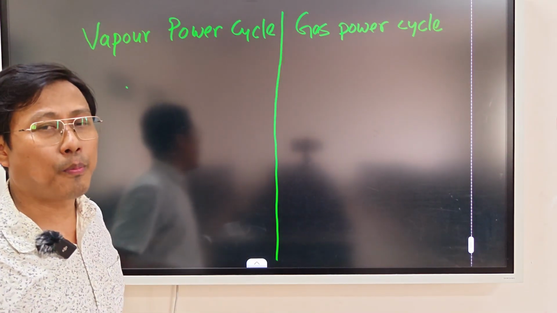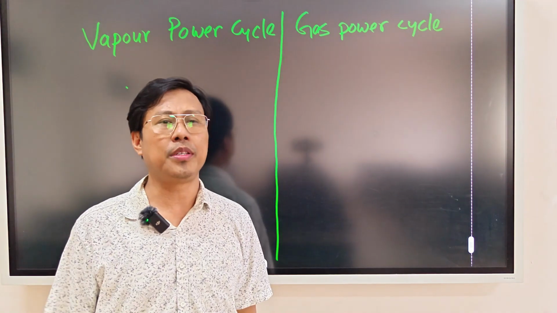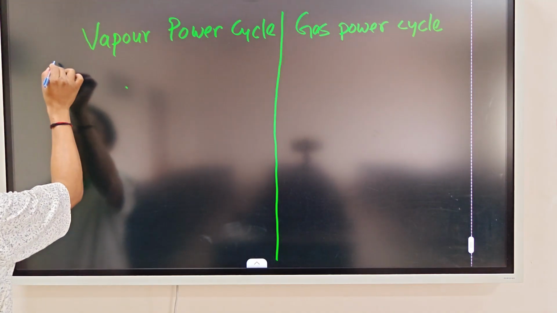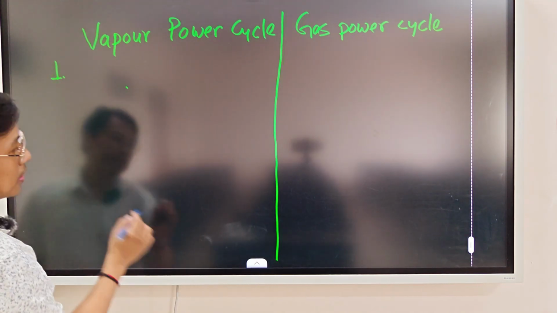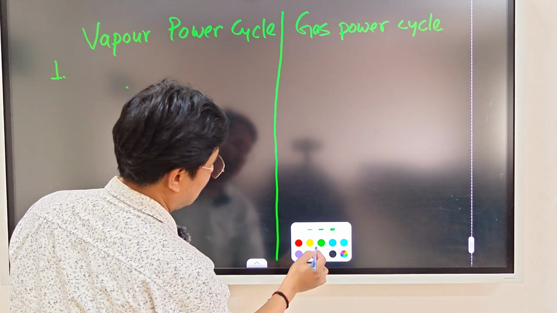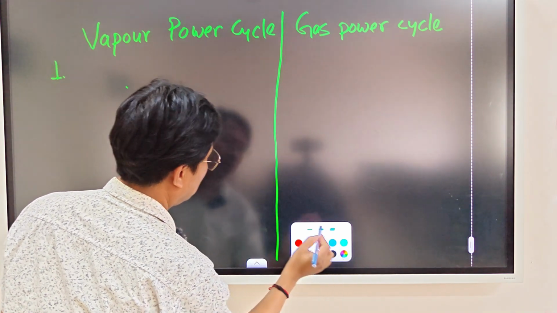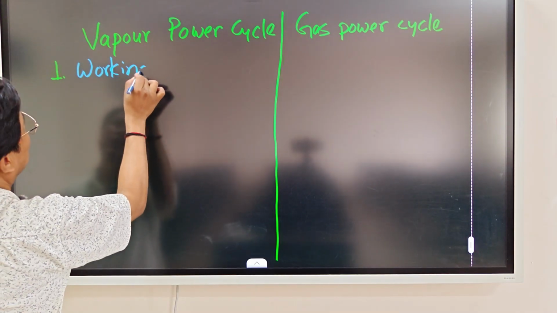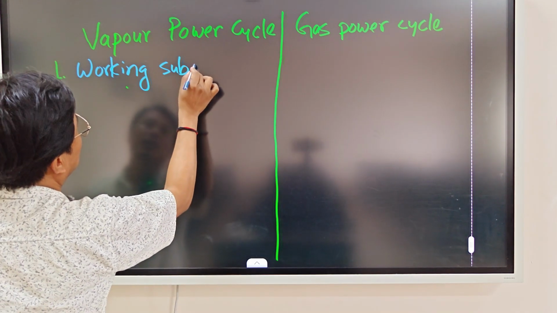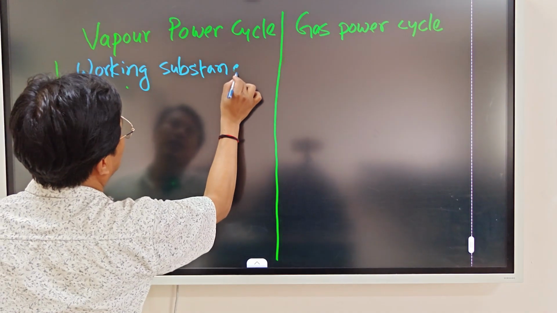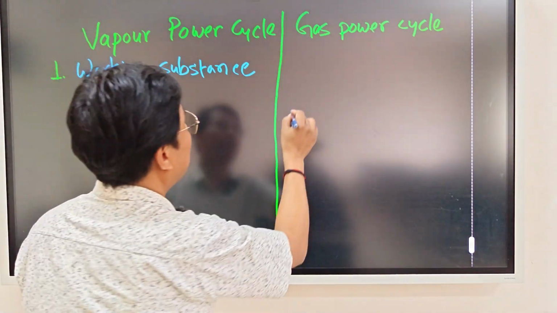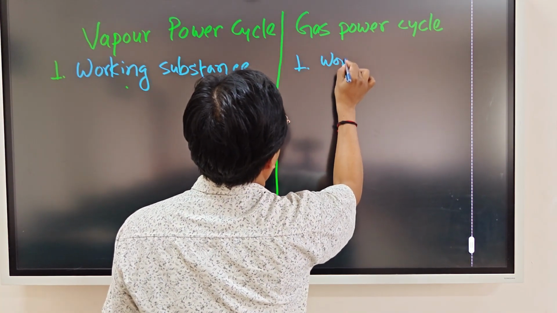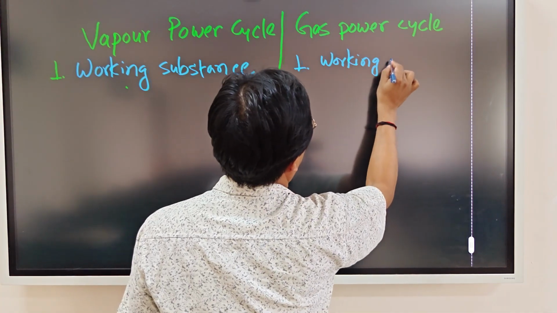The first point on which we will have a comparison between these two cycles is the working substance. So first one is on the basis of working substance.